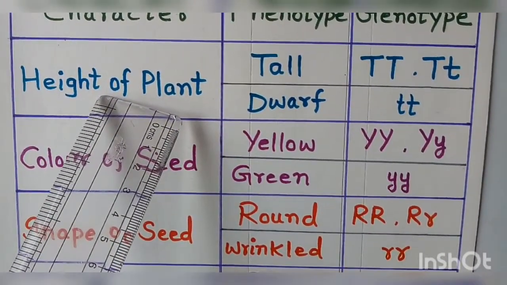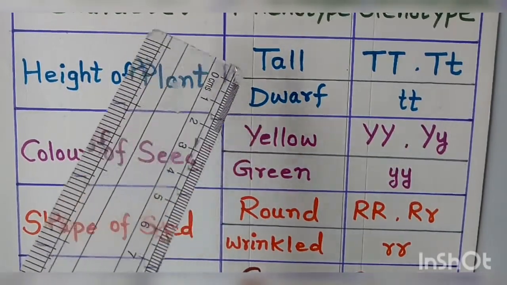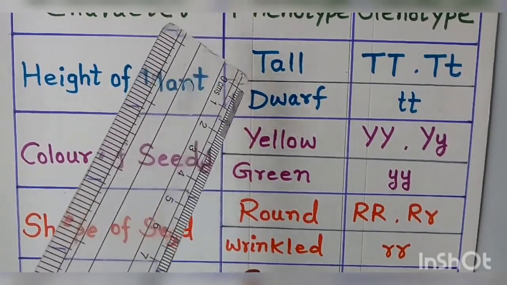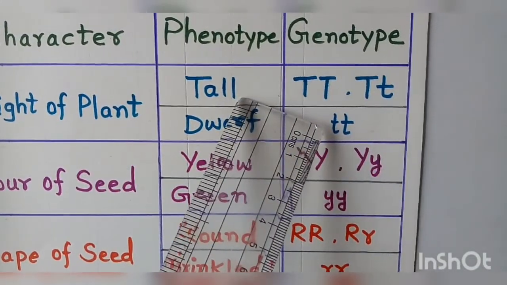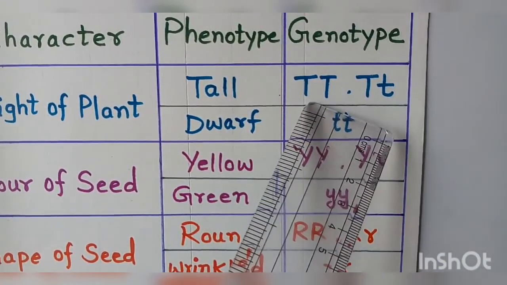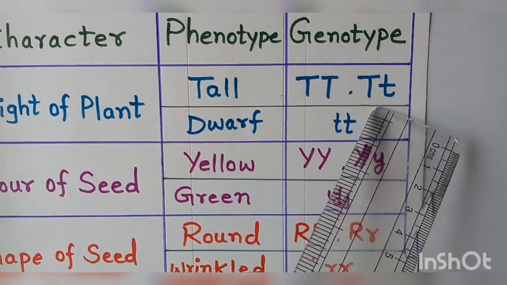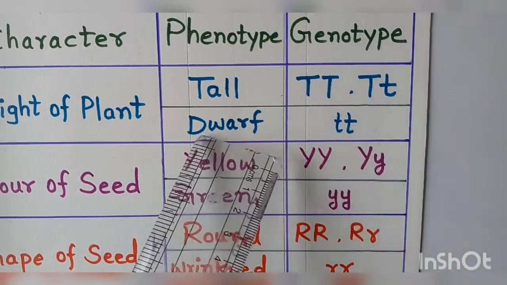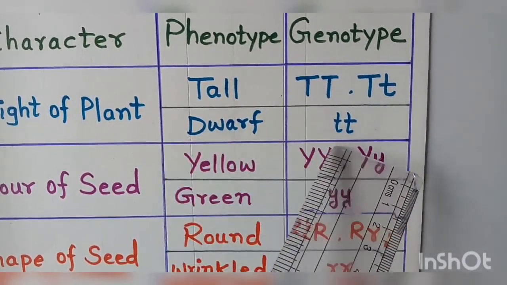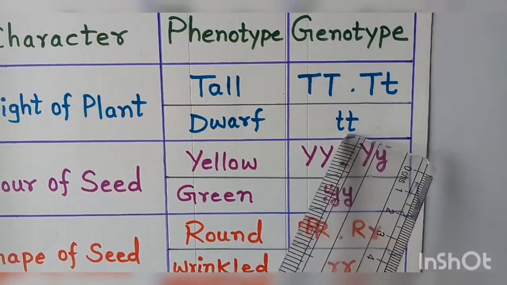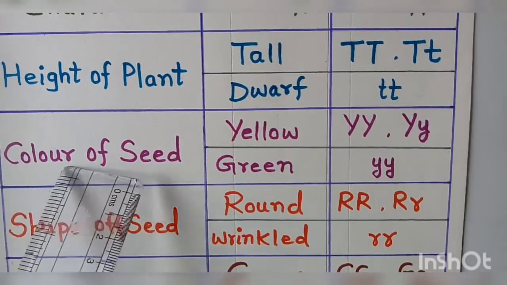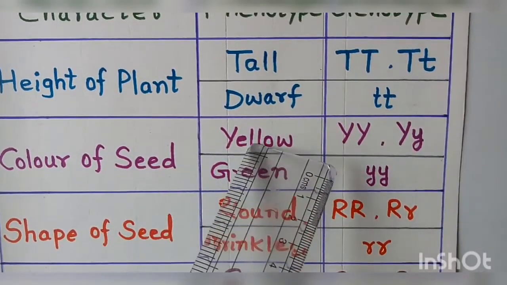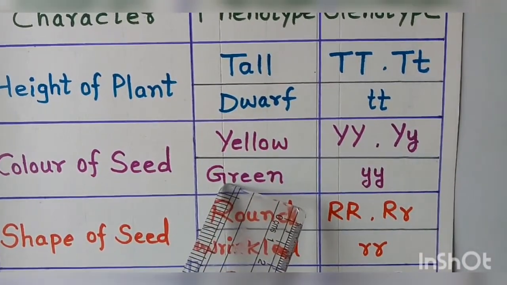For the character height of plant, the traits will be tall and dwarf. The genotype for tallness can be represented in homozygous condition as well as heterozygous condition. But for dwarfness, there is only one condition, that is homozygous condition. Similarly, for color of seed, the trait will be yellow or green.